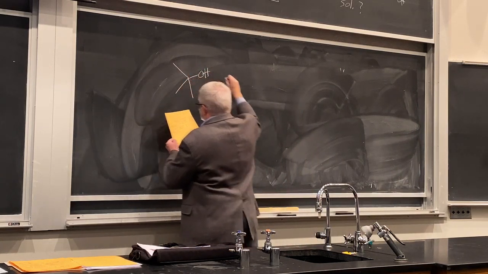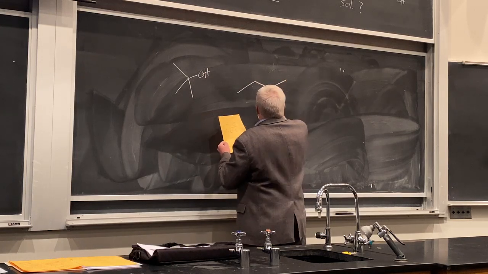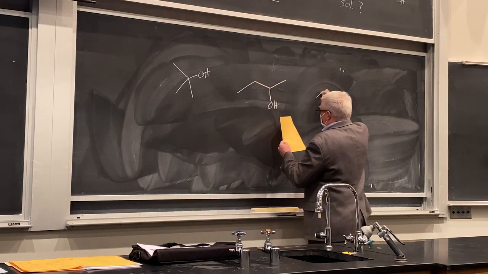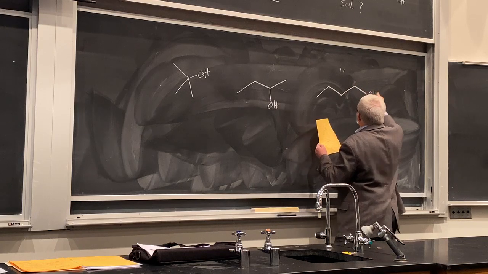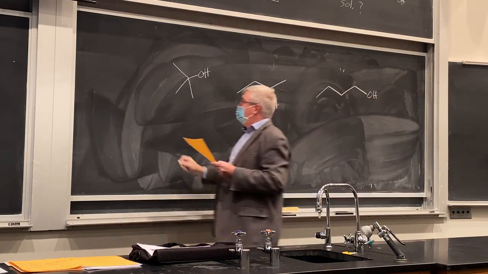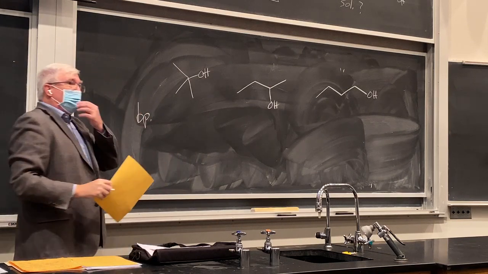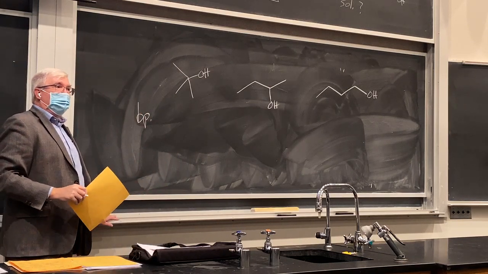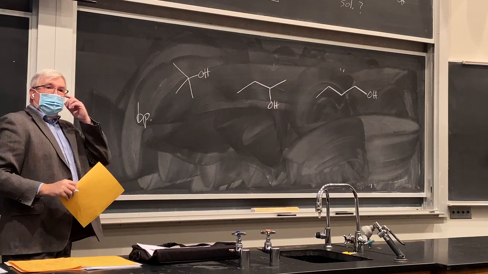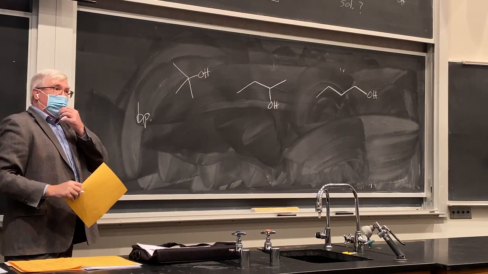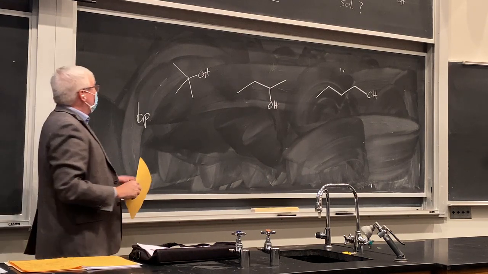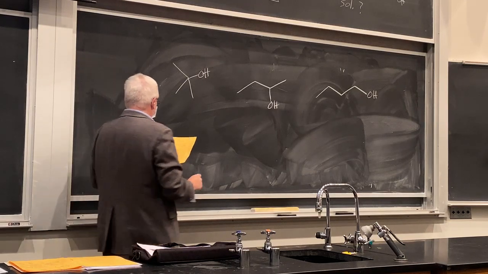Let's start with tert-butyl alcohol and sec-butyl alcohol and then the straight chain alcohol. And let's talk about the boiling point. Of course, it's the same argument for boiling point: how well can they form hydrogen bonds to each other? So we'll need to look at this in a little bit of detail here.